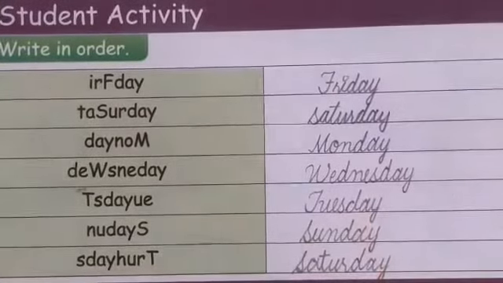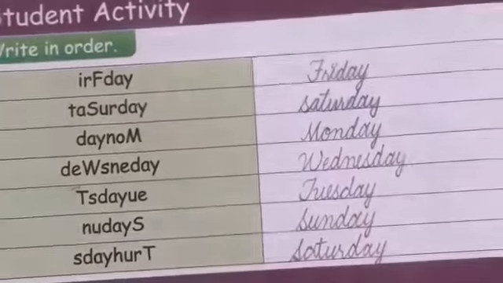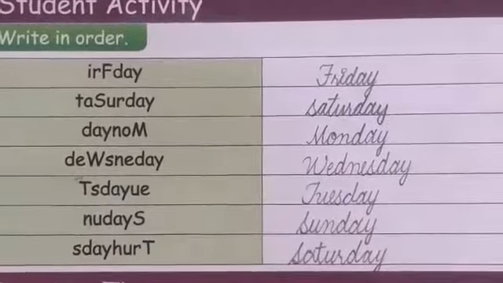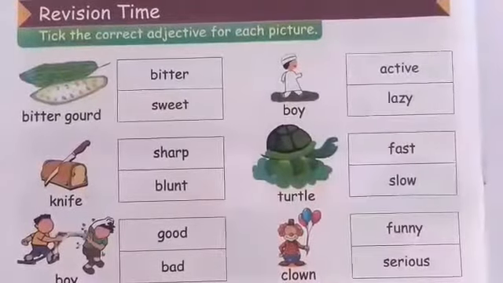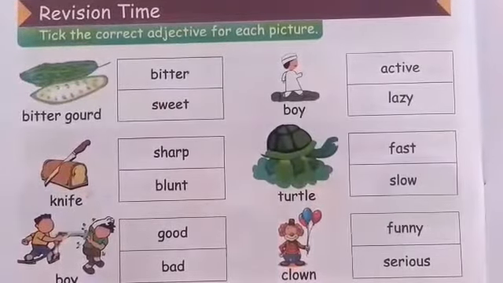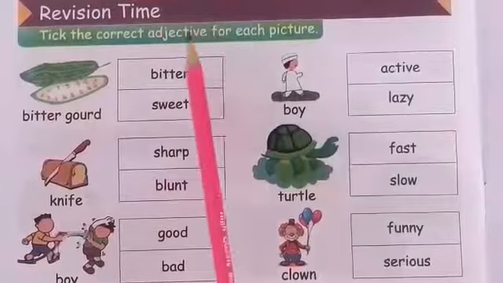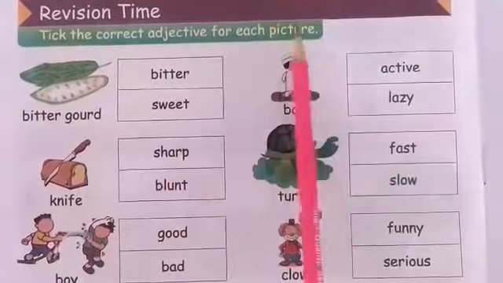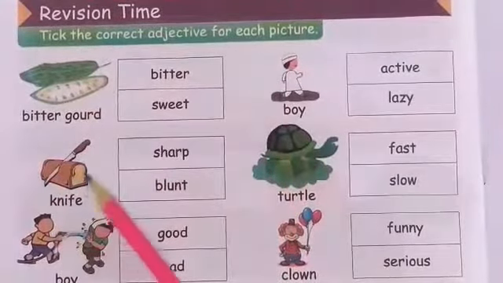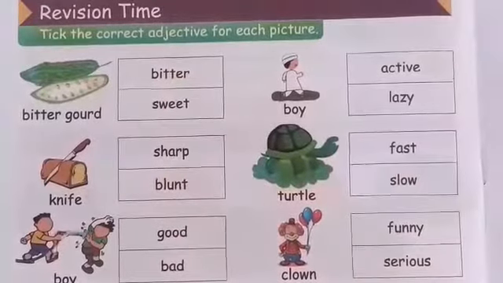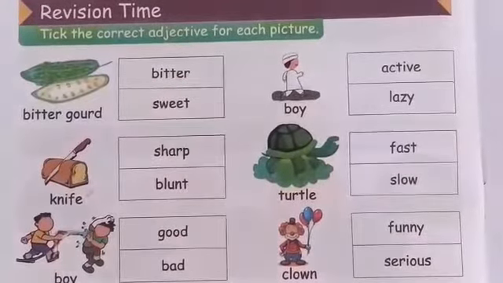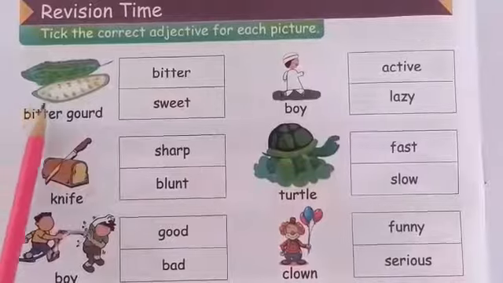So now let's move to the next activity, which is revision time. It means we are going to revise the previously learned things. So let's start revision time. Tick the correct adjective for each picture. Here are some pictures and we are going to choose the correct adjective for each picture. So let's start and look at the first picture.